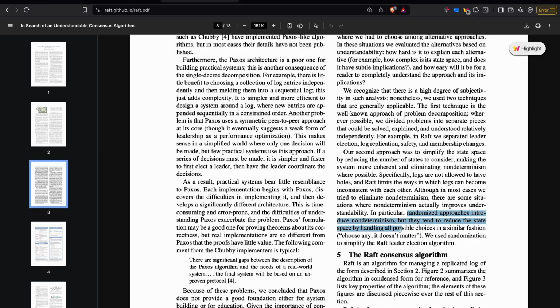Randomized approaches introduce non-determinism because if something is random, you cannot determine the value, right? But they tend to reduce the state by handling all possible choices in a similar fashion. Choose any, it doesn't matter. So in the case of Raft leader election, they chose to go with randomization simply because it was easier and it doesn't make any difference who actually is the leader.